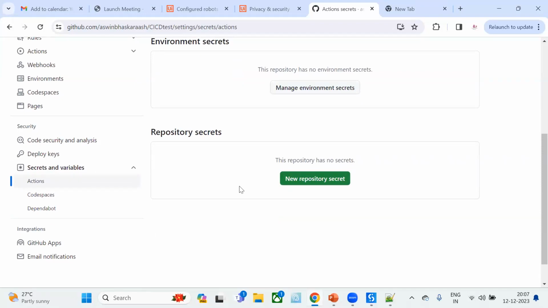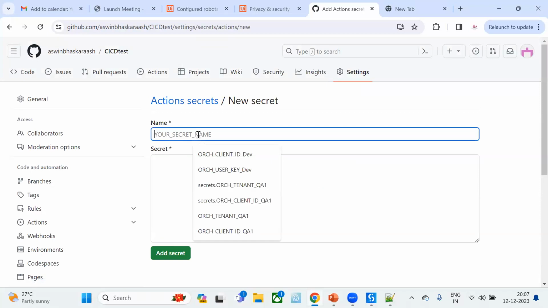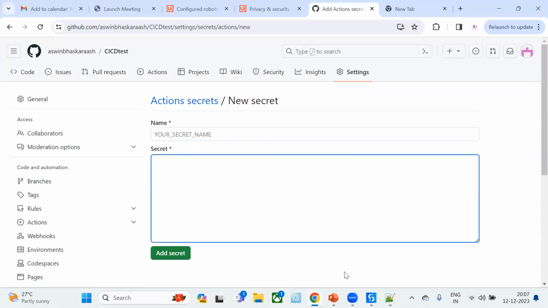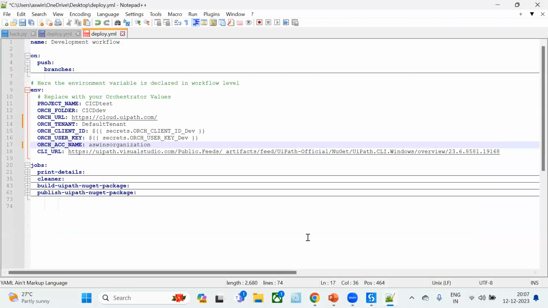In our case, we have to create 2 repository secrets, right? I'm going to create those. Just click on new repository secret and provide the name and the value. So what's our first secret? That is orchestrator client ID dev, right? This one I need to copy. So for your understanding, this is how we call any secrets. We have to provide it like this, and inside that secrets dot our secret's name. That's the method we need to follow in order to get the secrets.